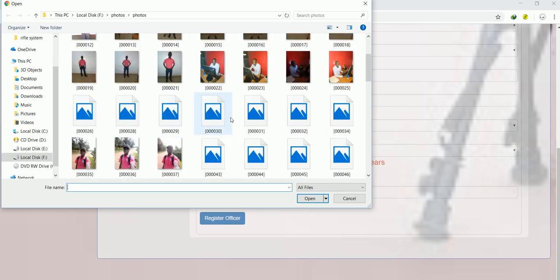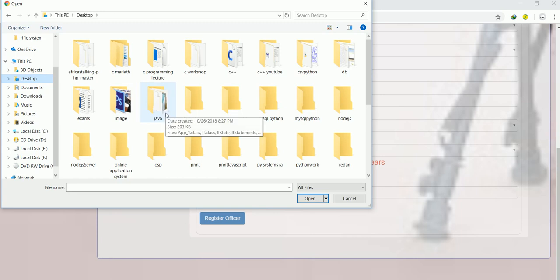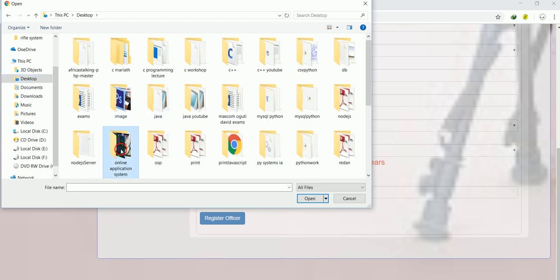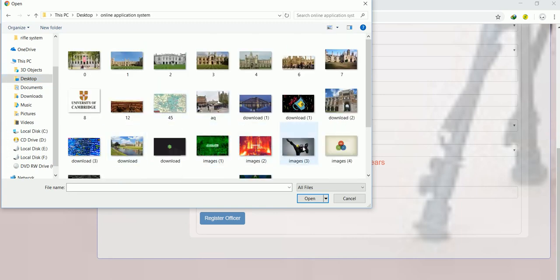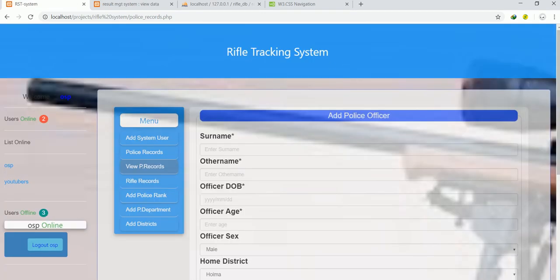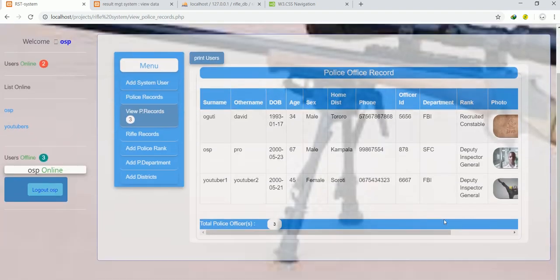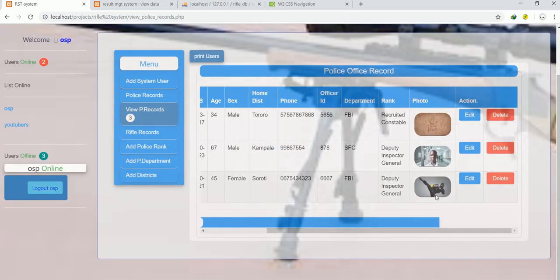Now I may just come back here and try to pick a simple photo, and then give it into the system. I have this, maybe that's his photo, and when I click here register officer, I think that's it. I think you can see the officer is added successfully. So when you check here again in our system, when I say view police records, you can see this is the officer we have just added right now.